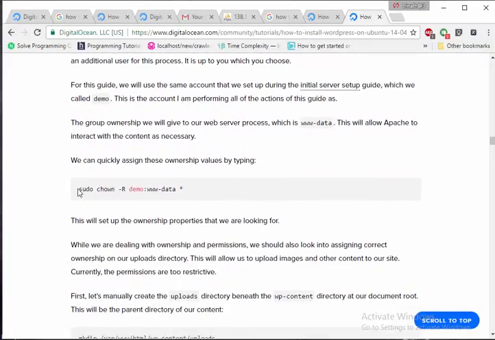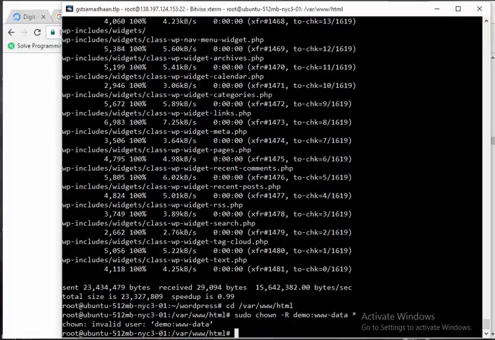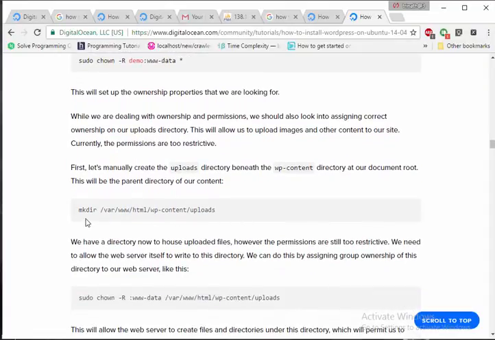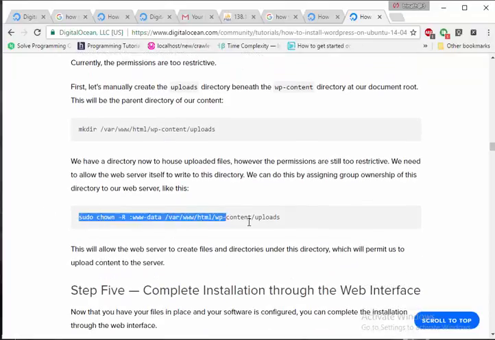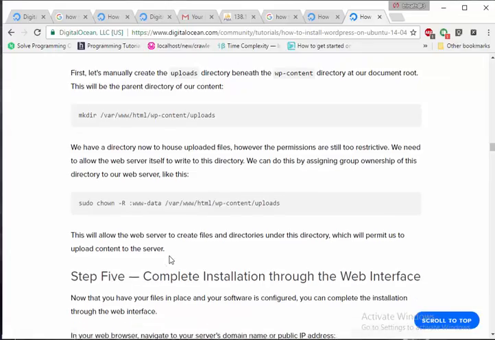The next thing is telling the Ubuntu server to give permission to this particular path location. And you are also creating the upload folder, so that it will not create any issues. You are also setting the permissions whenever there is an upload file, so that the image will be uploaded safely there, and also giving the permissions there.